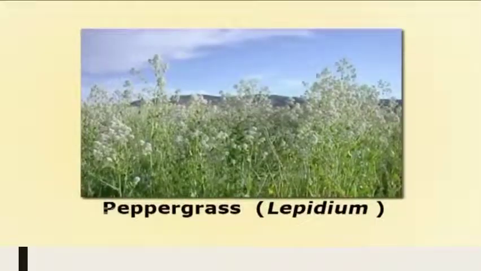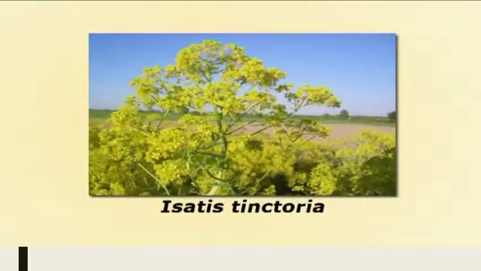Then peppergrass, Lepidium. It's also quite a common and noxious weed everywhere in the world. Some of the species of Brassicaceae are a source of natural dye. As we know, the case of blue dye, it was extracted from the leaves of Isatis tinctoria.